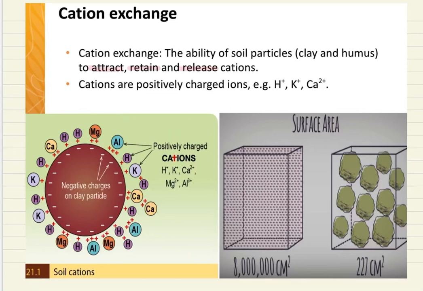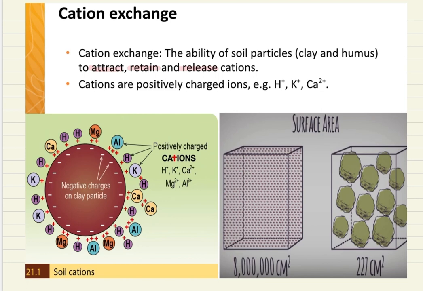Cation exchange is the ability of soil particles, clay and humus to attract, retain and release cations. Okay, so what are cations? Cations are positively charged ions such as hydrogen ions, potassium ions, calcium ions, nitrogen ions, phosphorus ions, anything like that. Any positively charged ion is going to be known as a cation.